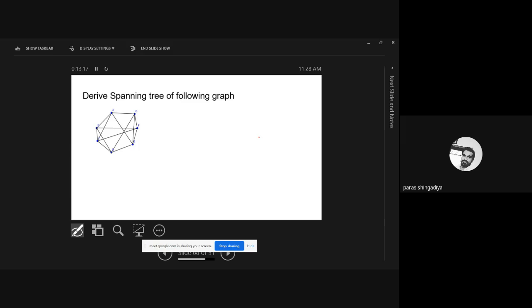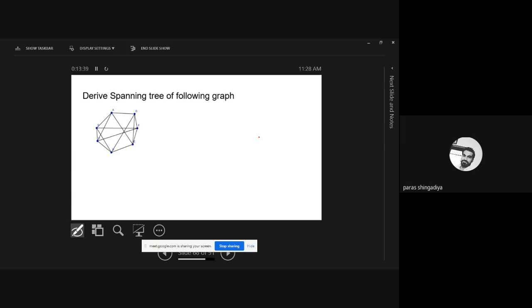All vertices should be connected, all vertices should stay as they are. You cannot delete any vertex. Clear? You cannot modify or delete any vertex. All the vertices you have to keep as they are. And now just focus on the edges. How many edges do you have to delete? Which edges will have to be deleted to make such a graph a tree? Clear? So let's first check the answer of circuit rank.